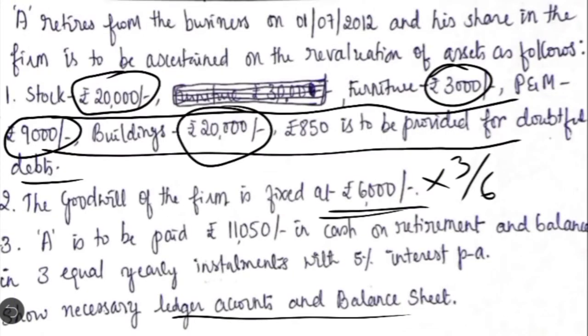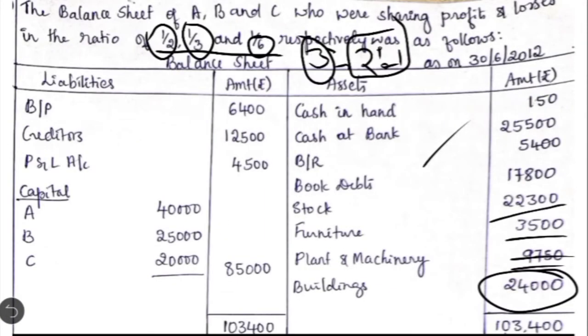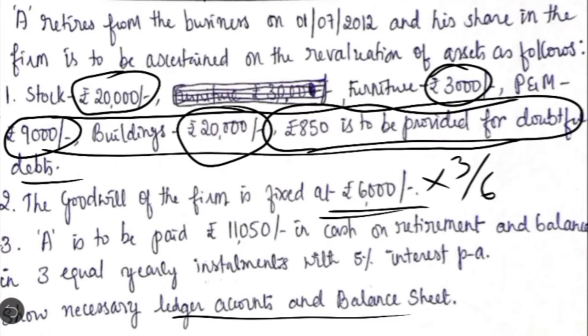Again there is a decrease in the value of building, which should be taken to the revaluation account on the debit side. And one more adjustment given is rupees 850 to be provided for doubtful debts. If you check the asset side of the balance sheet, they have given book debts or debtors to the extent of 17,800, but we don't find any old provision, so we have to now provide for the doubtful debts, and you are creating a provision against doubtful debt, that is against an asset, which is a revaluation loss.